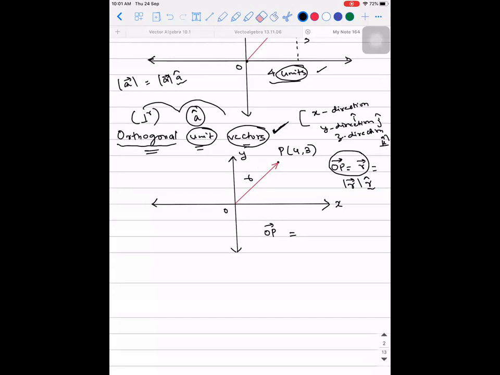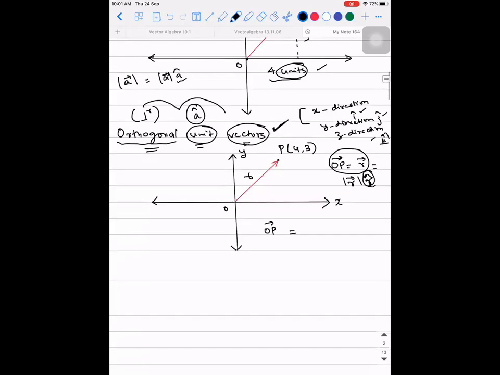But I want to know how to represent any object or point that is moving along the x direction separately, y direction separately, and z direction separately. So universally, if you see i cap in anyone's paper, you should understand that they are speaking about the component along the x direction. Similarly, j cap is along the y direction, and k cap is along the z direction. So how do I write OP vector in terms of 4 and 3?